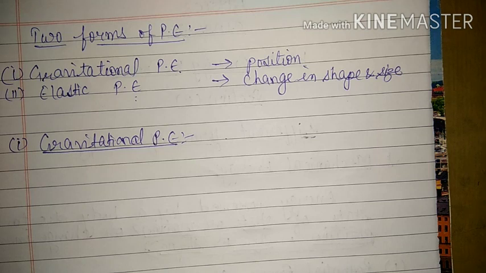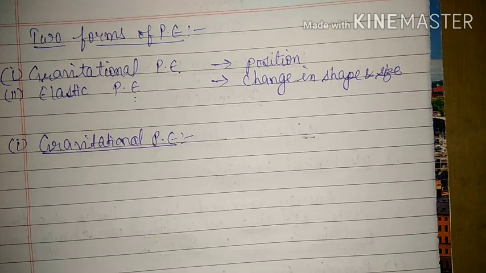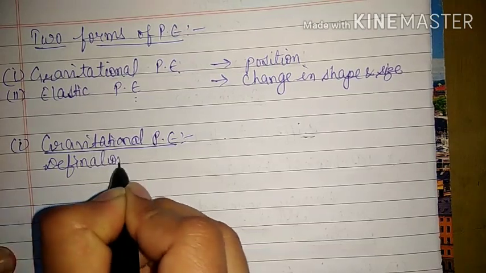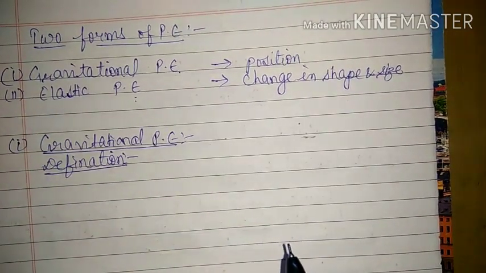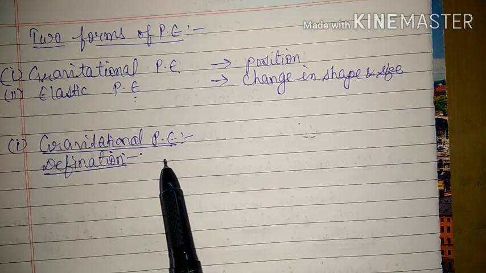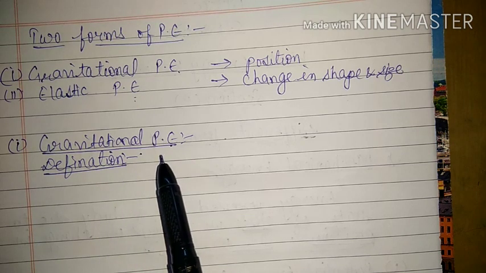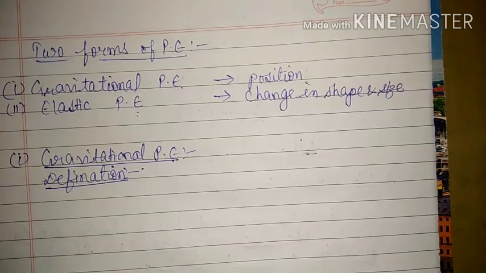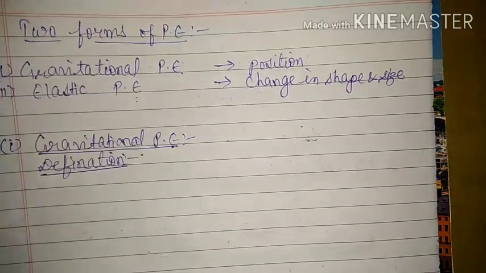These things we have already seen, about the field of gravity of Earth and the gravitational law. Now we will discuss gravitational potential energy. Before that, we will see the definition of gravitational potential energy. We have seen that potential energy is the amount of work done. Here in the definition also, we will use the same concept. That means gravitational potential energy is the amount of work done to bring a body or a unit mass from infinity to that point.